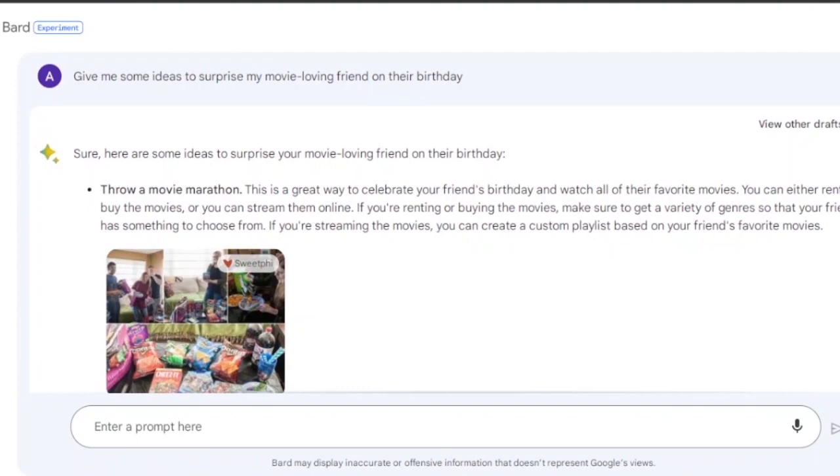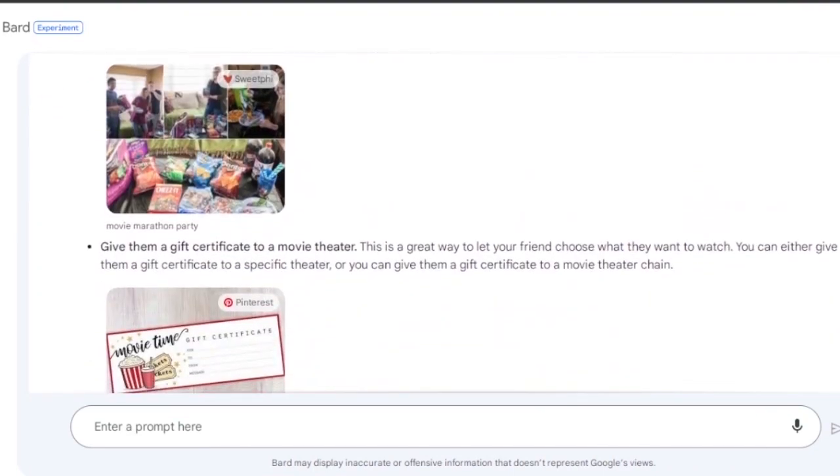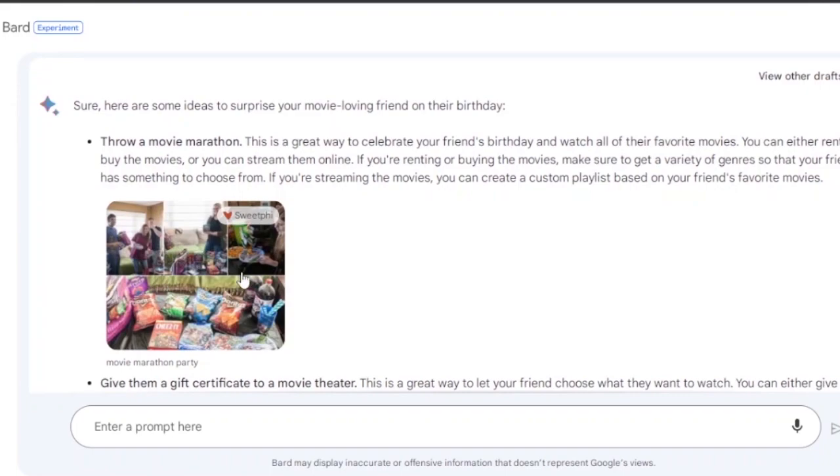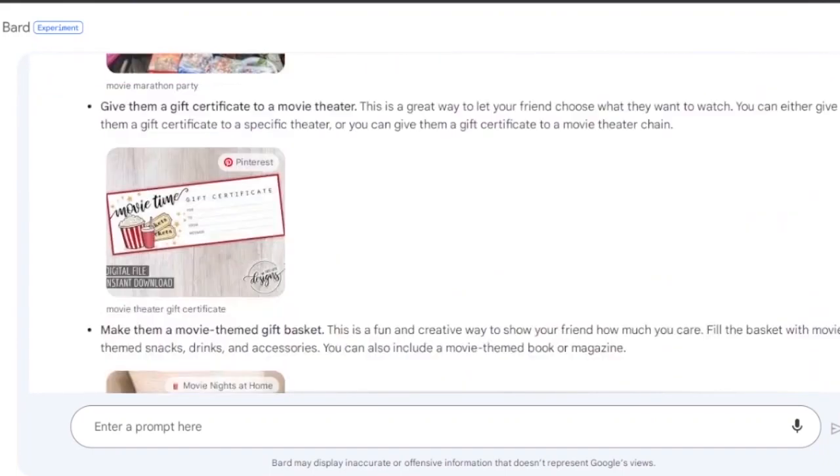Signing up to Bard is not a problem, because if you are already using Chrome with your Gmail profile, then it is directly linked to Bard and you don't have to sign up separately. But if you don't have that Gmail, then you need to create a Google account, a Gmail account, and then you can get started with Bard, because Bard is powered by Google. As you can see, bard.google.com. So you need a Gmail account in order to start using Bard. But Bard is a very good platform, and the best thing for me is that it looked at all of the videos and pictures related to the theme that I provided, and added them in.